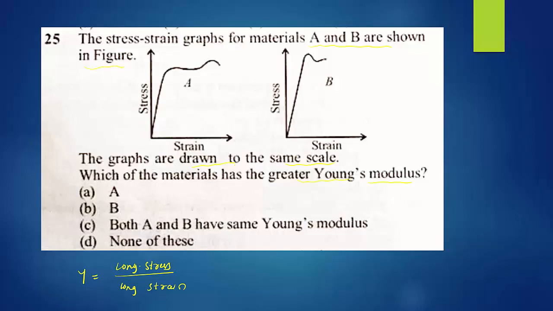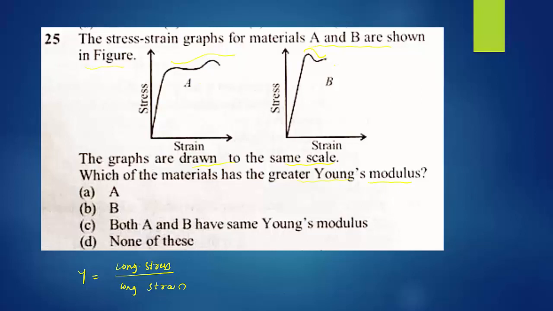Observe both the graphs here. Fracture point, for which material is it greater? Fracture point is greater for A than for B. You can observe it is elongated more, strain is more, but here strain is less.